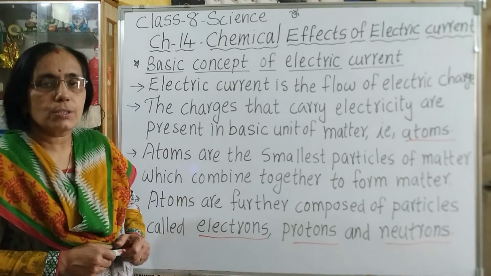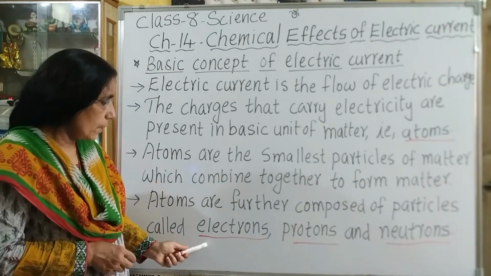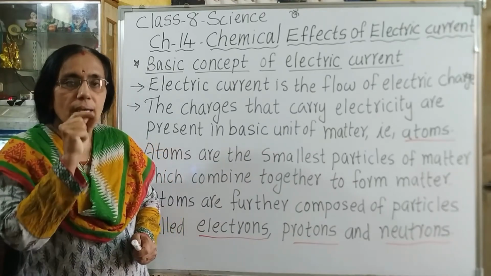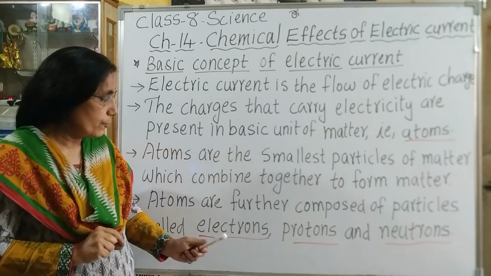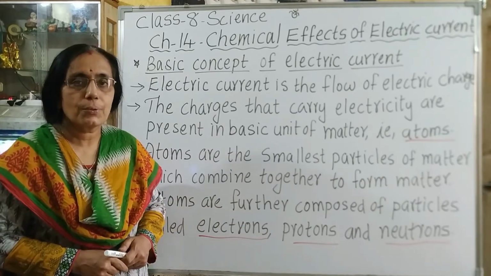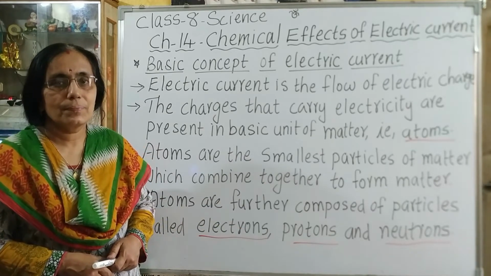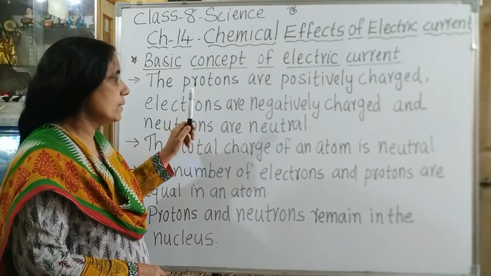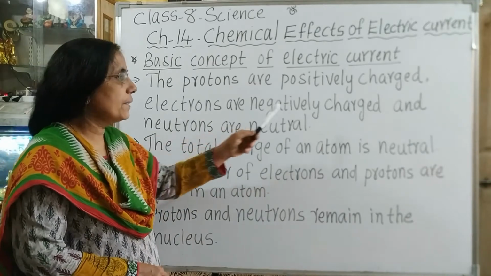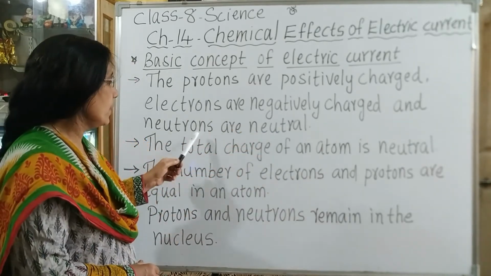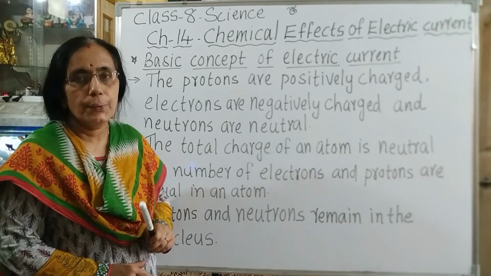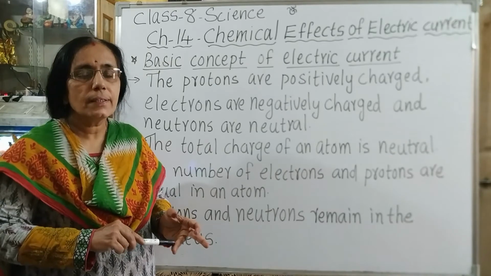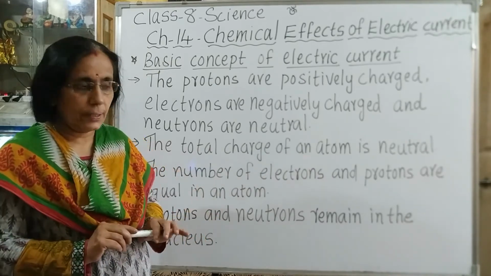So, which are the three constituent particles of an atom? Electrons, protons and neutrons. So, matter is made up of atoms and atoms are further composed of these three particles, electrons, protons and neutrons. Further, protons are positively charged and electrons are negatively charged. And neutrons do not have any charge, so they are called neutral.